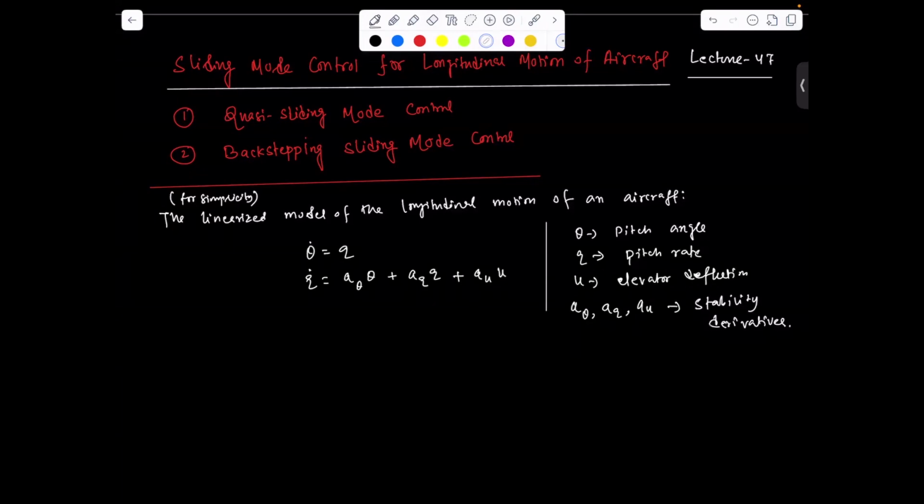So let me go through the details of these stability derivative parameters, because these are very important for understanding the dynamics here. In the context of aircraft pitch dynamics, a theta basically represents a term associated with the pitch angle's effect on the moment equation.